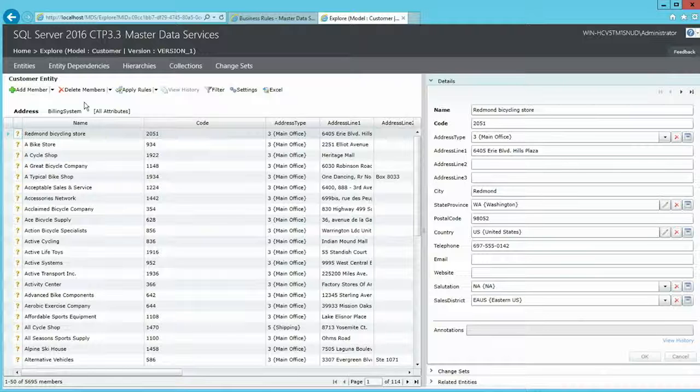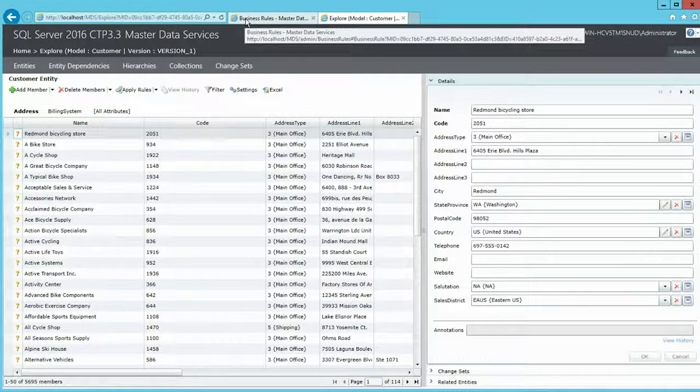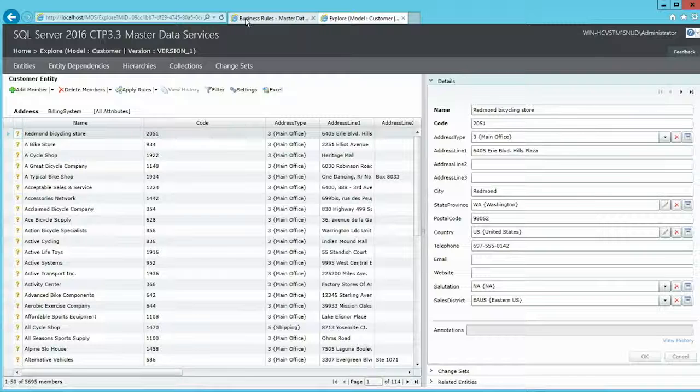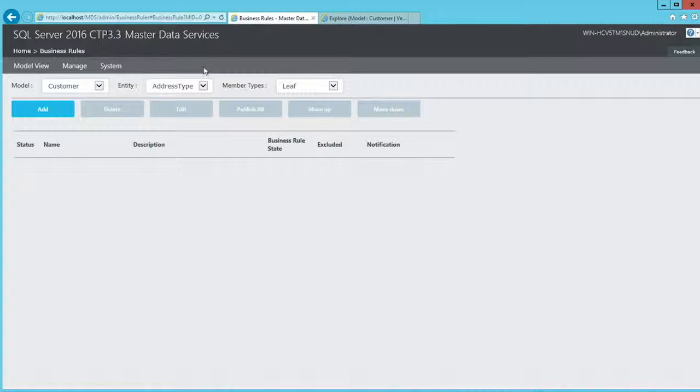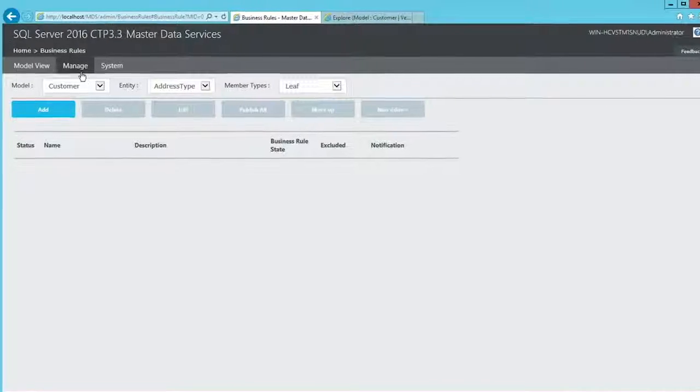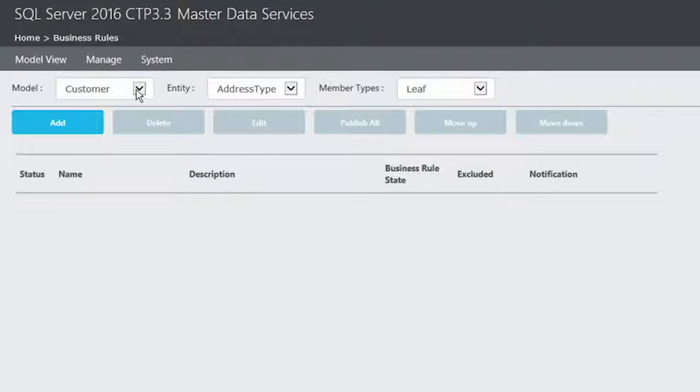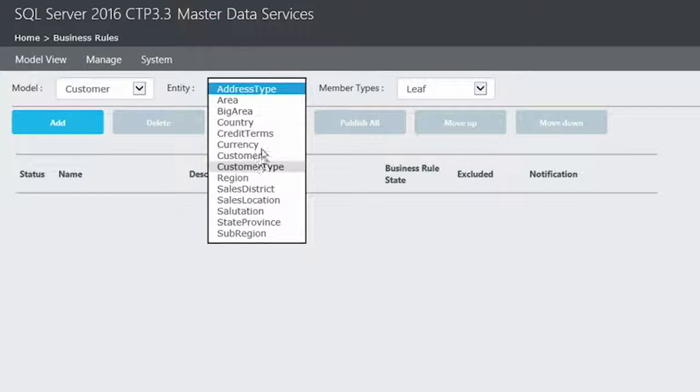is part of. Let's create a business rule to make sure that anytime the city is Redmond and the state is Washington, the postal code is always set to 98052. I'm going to create a business rule for that. So this is my business rules page. I can pick the model that I'm interested in. In our case, it is going to be customer. For entity, I'm going to pick the customer entity.